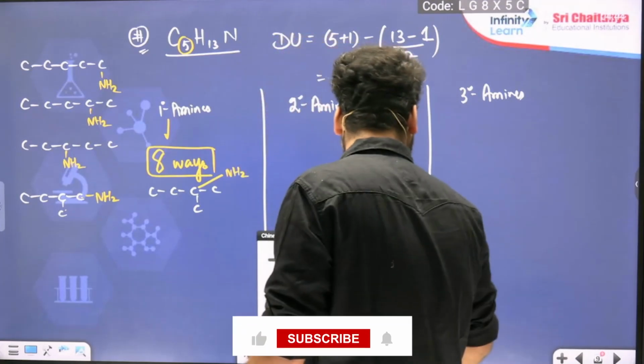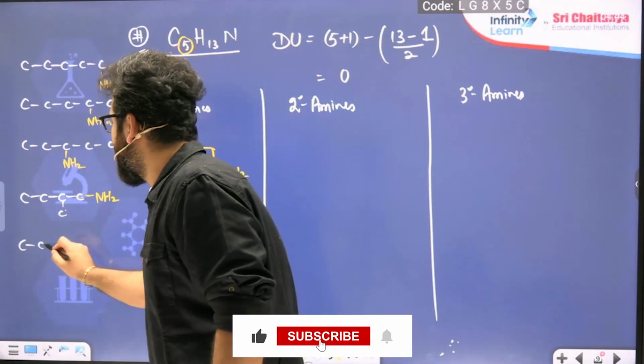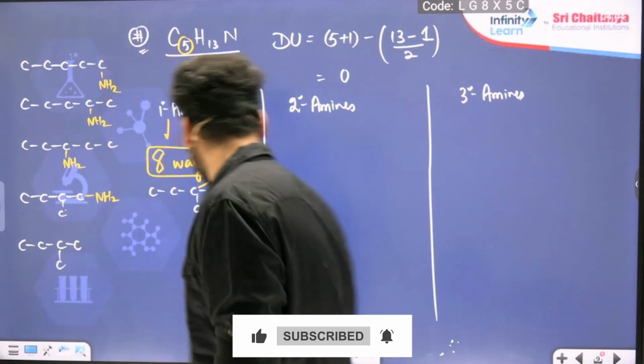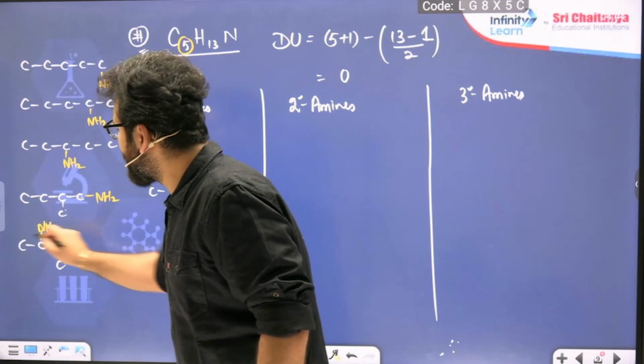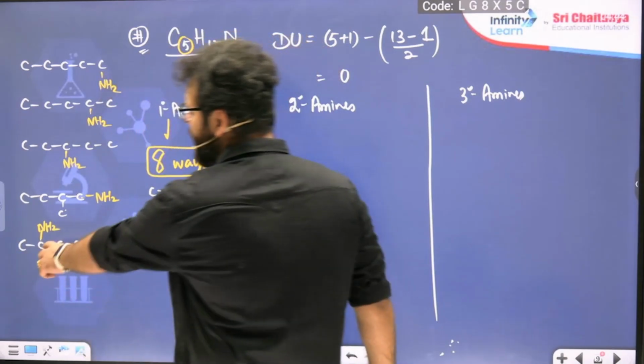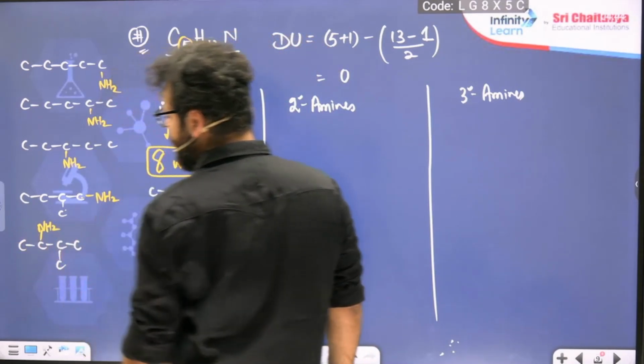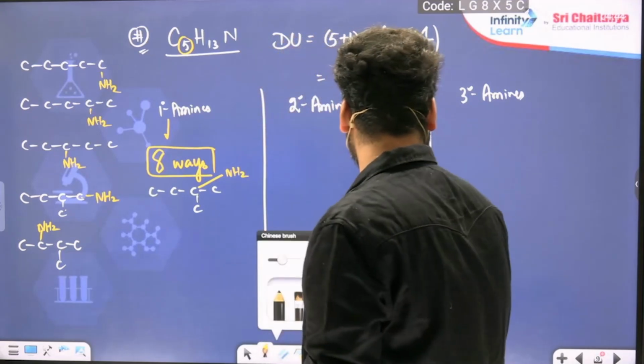I can have the amine on number 3. Okay, numbering, I am not saying by the UPSC way, I am just saying for this compound. If it is numbered from this side, it will be a 2-amine with a 3-methyl. So 3-methylbutane-2-amine.